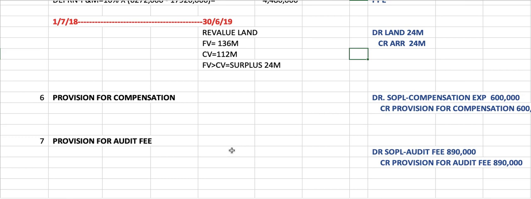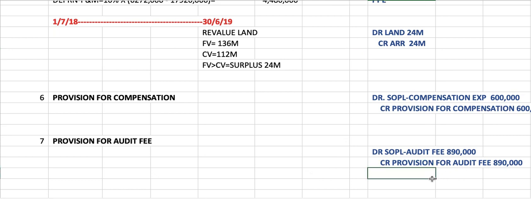This case fulfills all 3 recognition criteria as a provision because there is a present obligation, the outflow is probable, and the amount can be estimated reliably. That's why it becomes a provision. So we'll debit SOPL compensation expenses and credit provision for compensation 600,000.